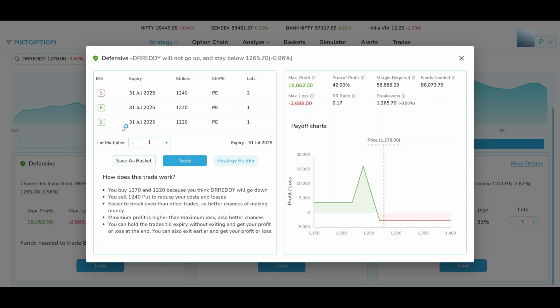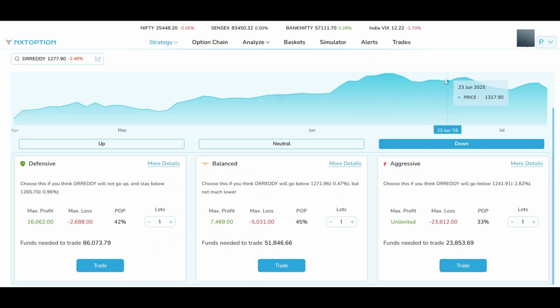So buy 1,220 put of one lot, 31st July 2025 expiry. Again buy of 1,270 put one lot, sell of 1,240 put 2 lots. So this is ready-made, and also you can look at your payoff chart as usual. The funds needed for this trade is 86,000, and the margin required is 58,086. Here the risk to reward is on the lower side, so you take lower risk for a better reward at 0.17, and the maximum profit is 16,062, right?